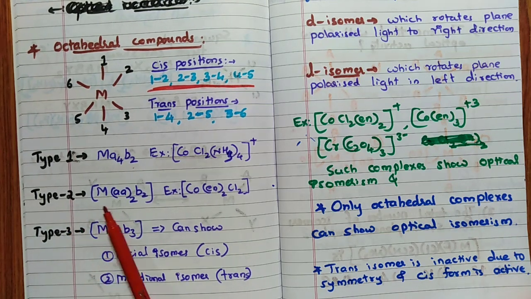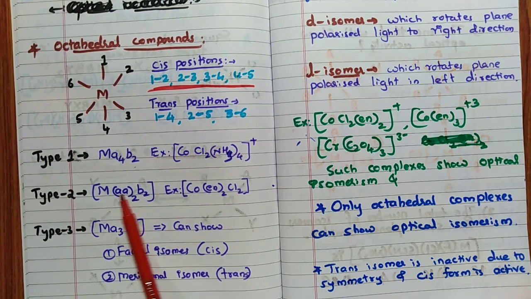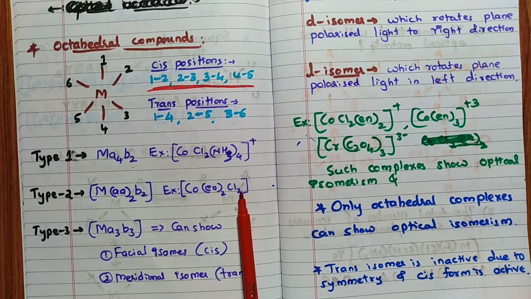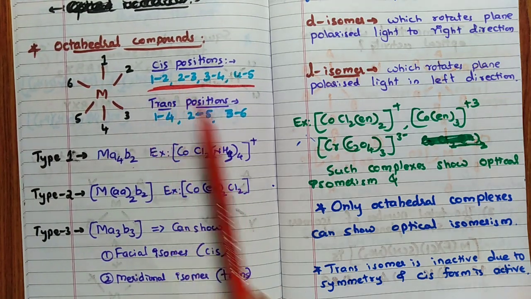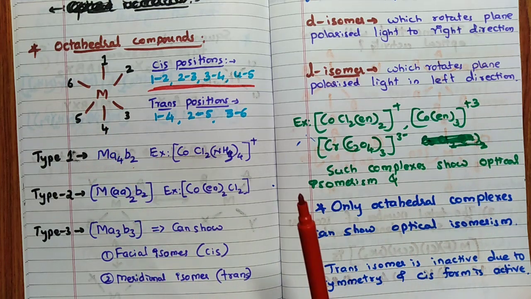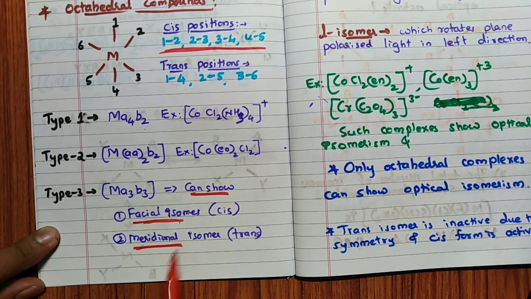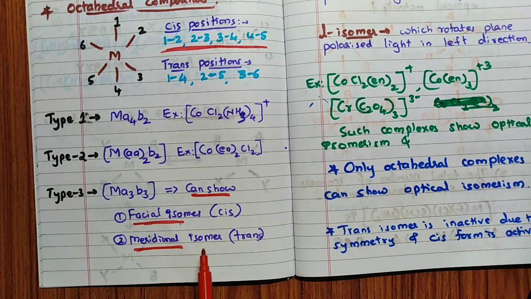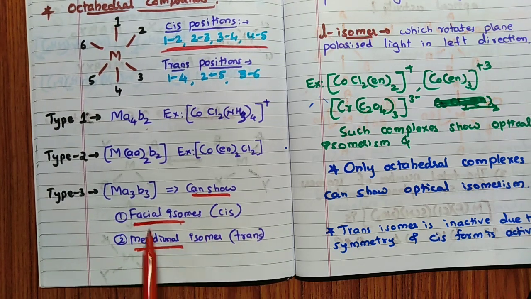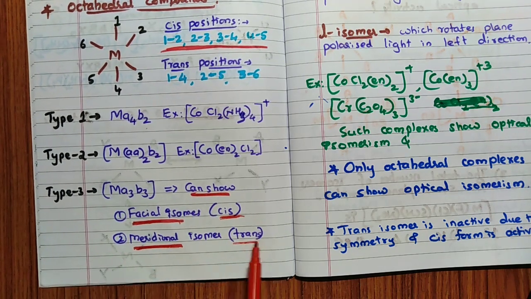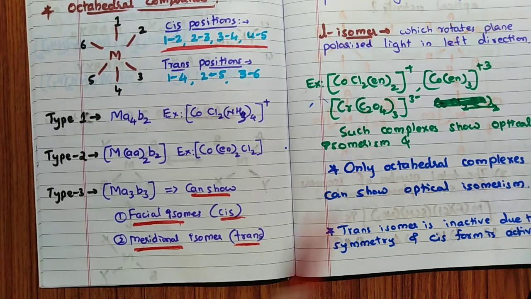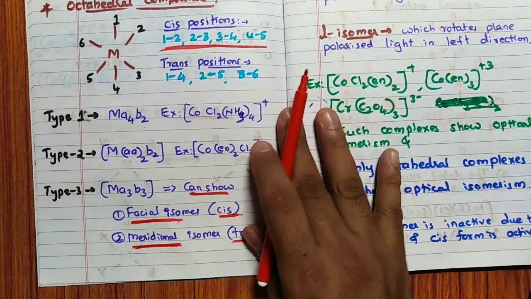Type 2 complexes, see, MA2B2, where AA means didentate ligand, AA twice B2, en twice Cl2 also possible. ClCl same side, 1 2 position, ClCl opposite side, 1 4 position will form an isomerism. MA3B3, very important. MA3B3 can show 2 types of isomerism, one is facial, one is meridional. For theory exam also it is very important, we have read. So facial isomerism is also known as cis, meridional isomerism is also known as trans, remember. So MA3B3 always can show facial isomerism and meridional isomerism. Once it was asked in CET exam, remember this part.